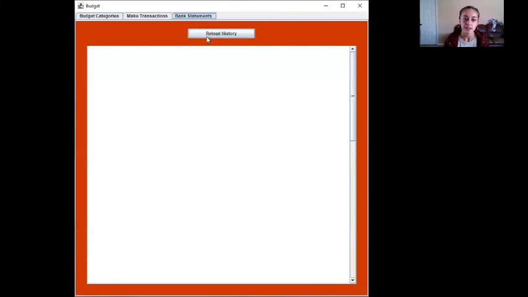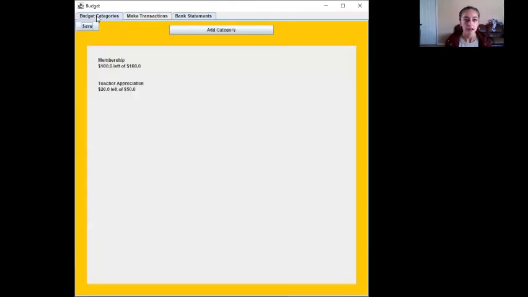If you go to bank statements, you can load the history and see all the statements that you've created, or the transactions. And then the last thing is you can press save here. When you open up your program again, it will have saved all your changes.